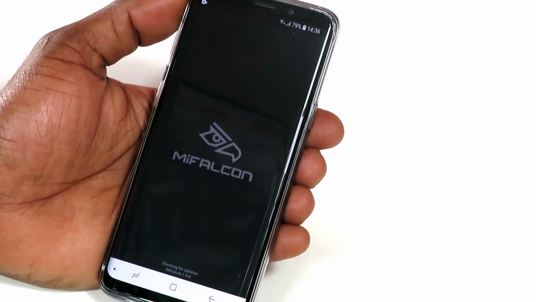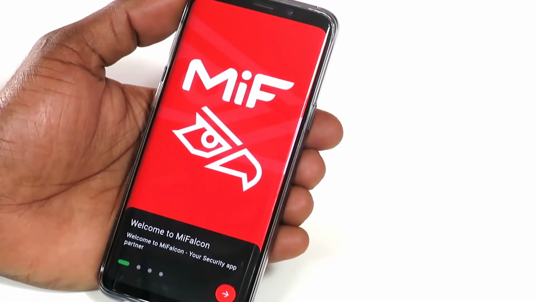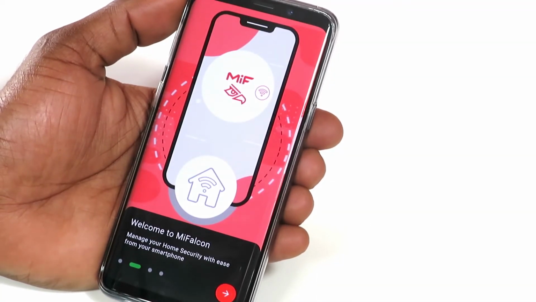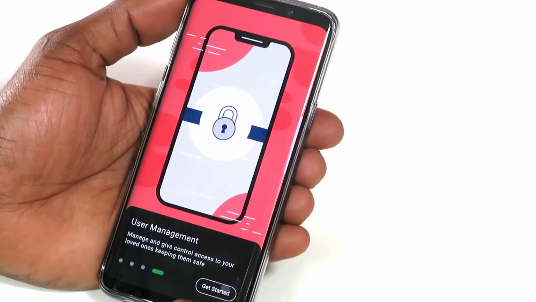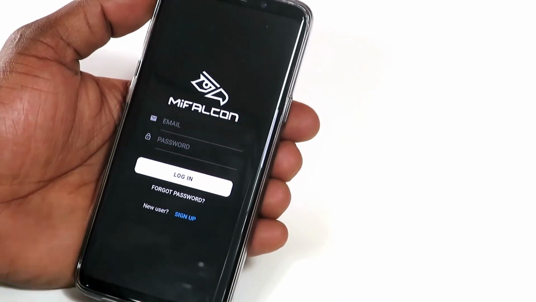Once downloaded, open the app. Scroll through the welcome screens by tapping the arrow and select Get Started. Tap Sign Up and enter your personal details to create an account.